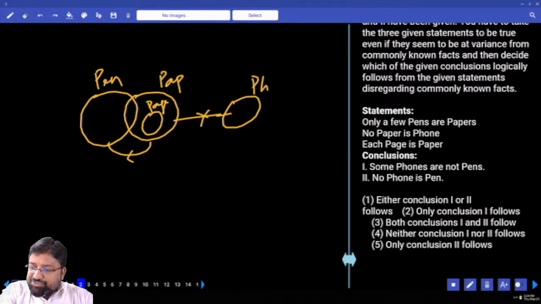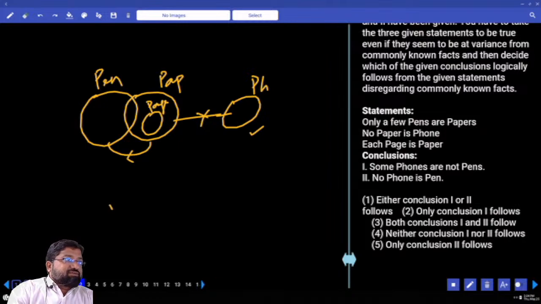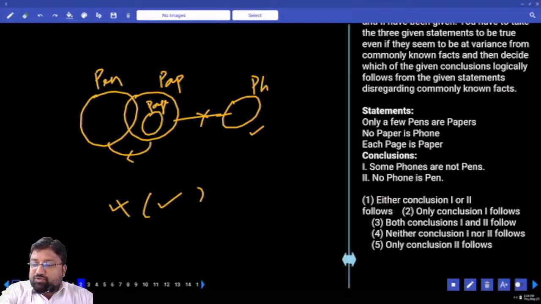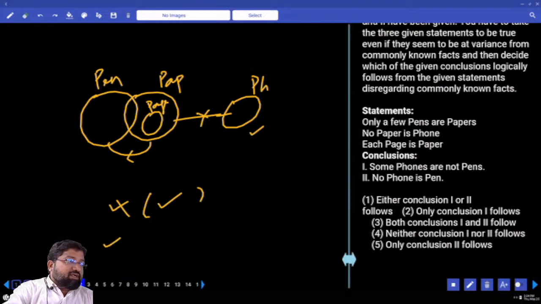What is the first conclusion? Some phones are not pens. Yes, this is the phone here and they are not pens. What is the complementary? All phones are pens. Can I take all the phones and put them inside pen? Yes. Without touching paper, I can. So this is wrong. Next is what? No phone is pen. Is it good or right? What is the complementary? Some phones are pens. Can phone go and touch pen? Yes. This is wrong.